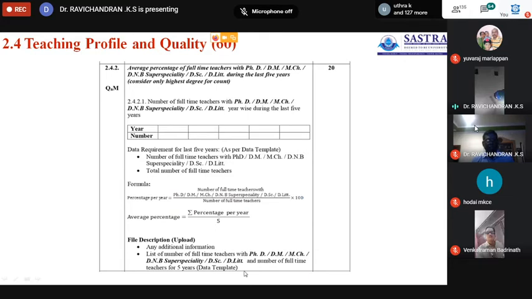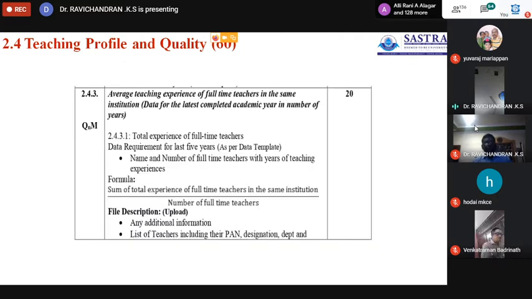Here you have to upload the file of faculty with PhD qualifications, with PhD qualification and year of completion. Then the next 20 marks go to the average years of experience of the full-time teachers.